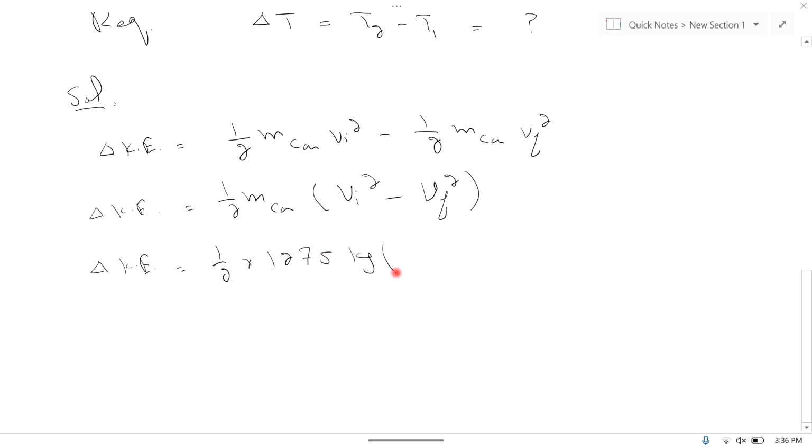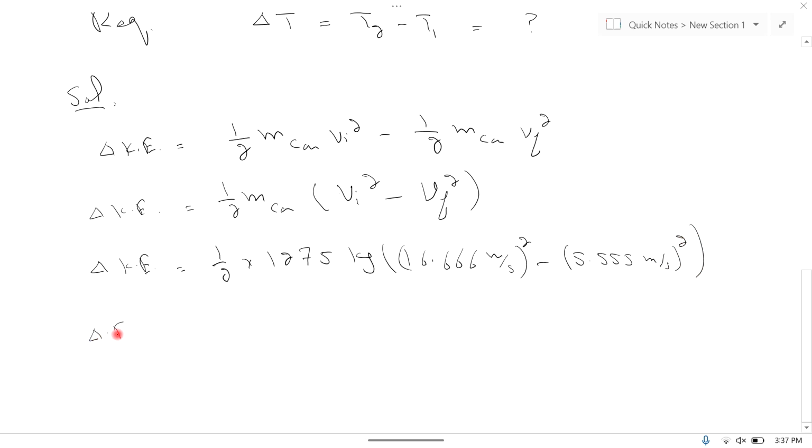So putting the values to find change in kinetic energy, half mass of car is given to us as 1275 kilogram. Initial velocity in meter per second is 16.666 meter per second square minus Vf is 5.555 meter per second square.